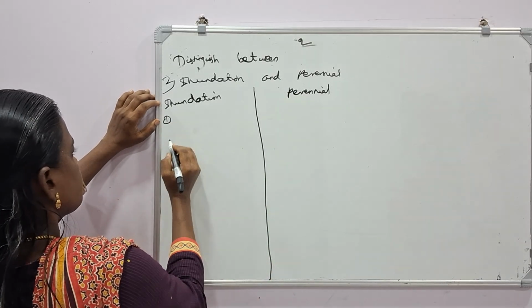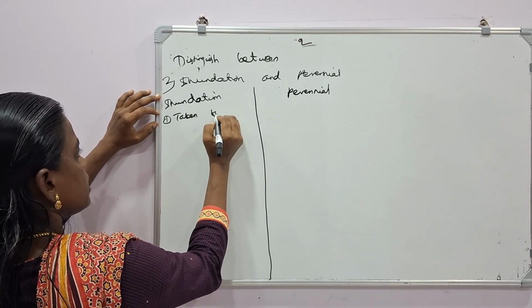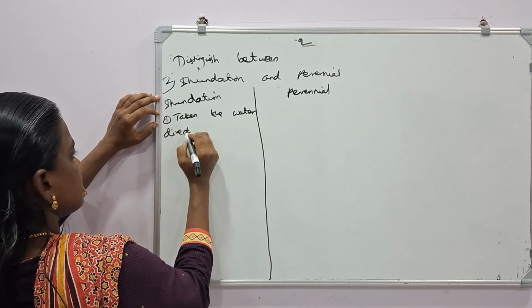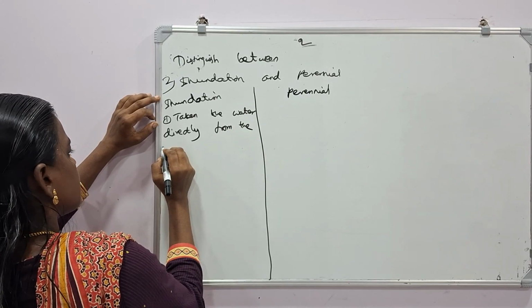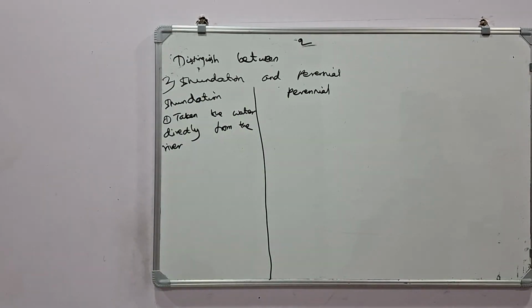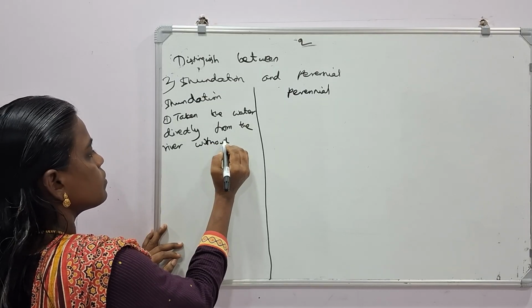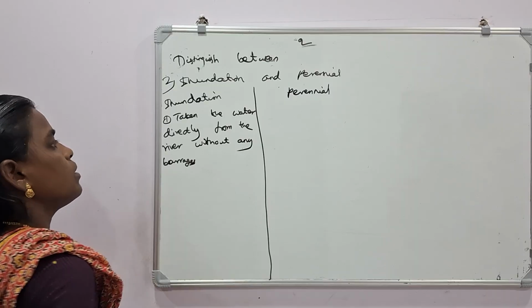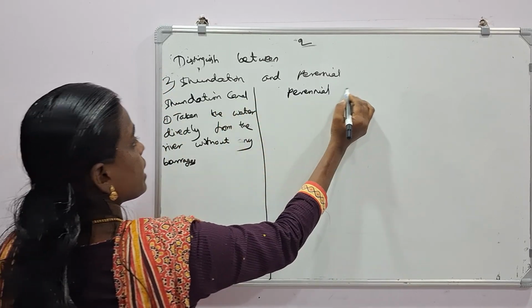So first one, the water is taken directly from the river without any barrages. So by using the inundation canal, perennial canal.